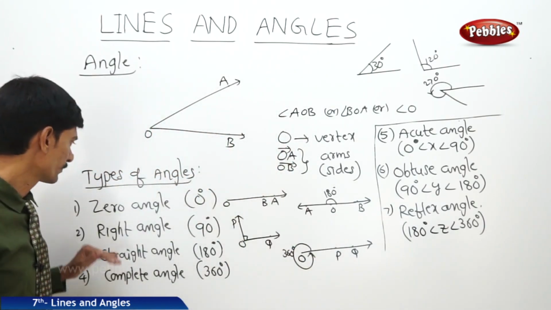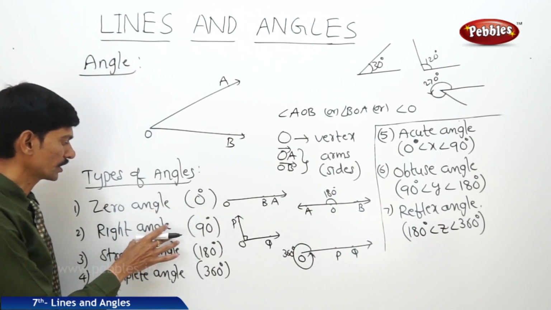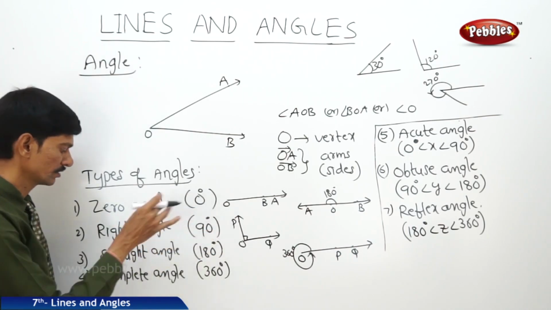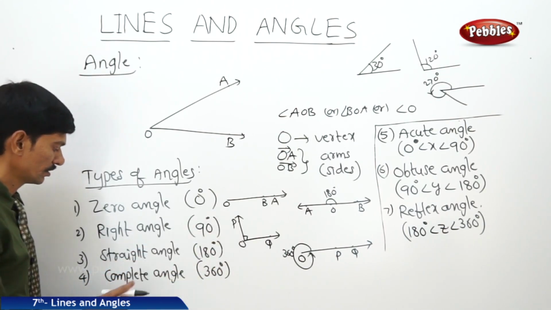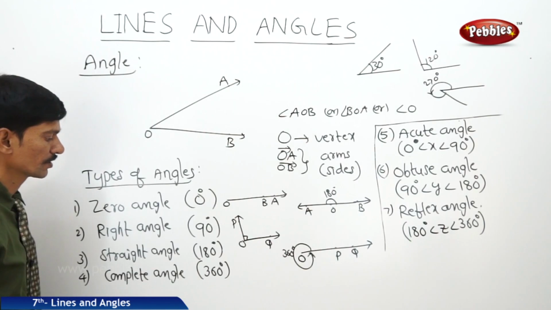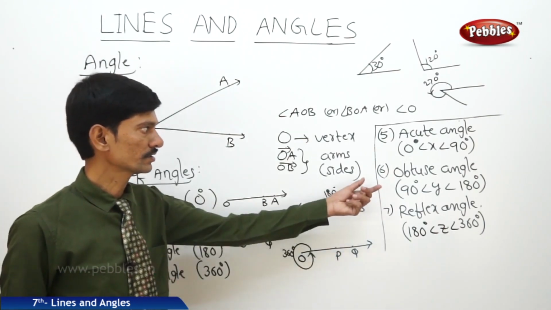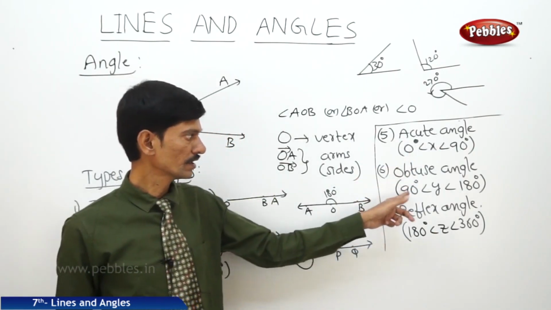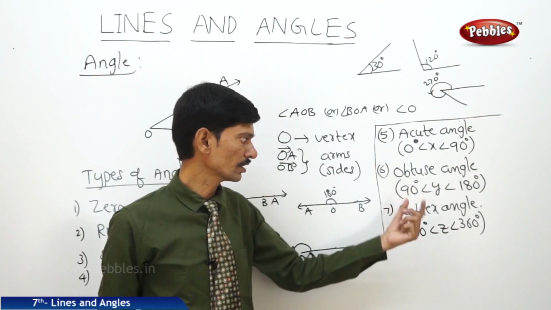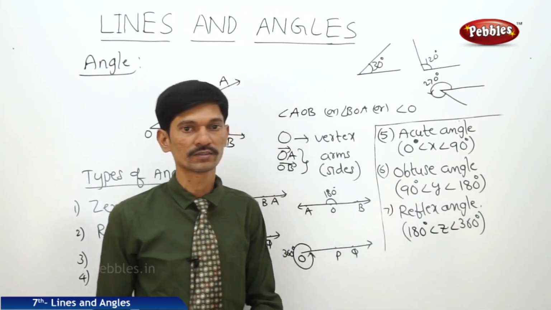Now these are the different types of angles. The first angle, zero angle, whose measure is 0 degrees, and the next one is right angle, whose measure is 90 degrees, and third one is straight angle, whose measure is 180 degrees, and the next complete angle, whose measure is 360 degrees, and the acute angle lies between 0 degrees and 90 degrees, and the obtuse angle lies between 90 degrees and 180 degrees, and the reflex angle lies between 180 degrees and 360 degrees.